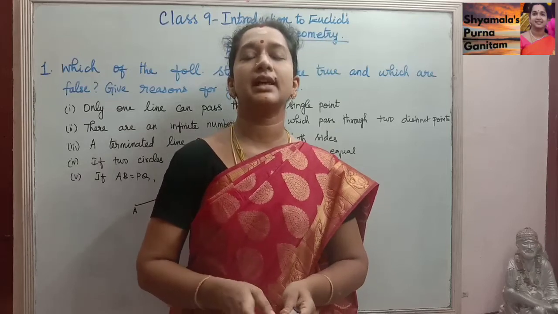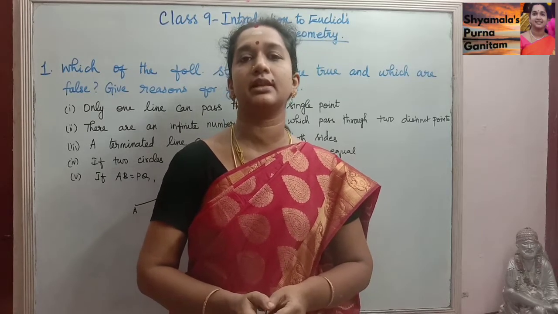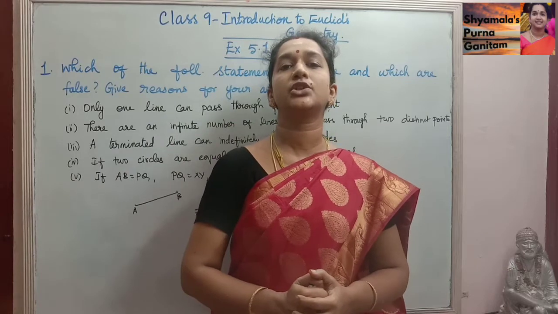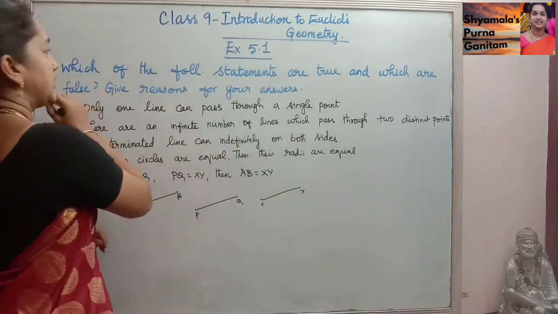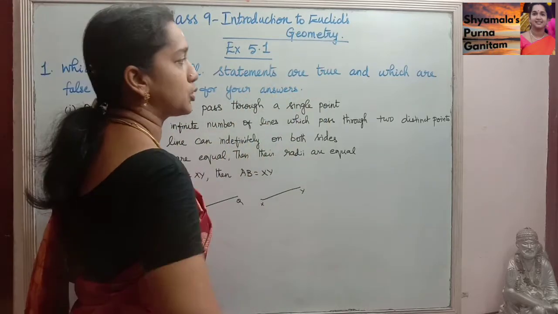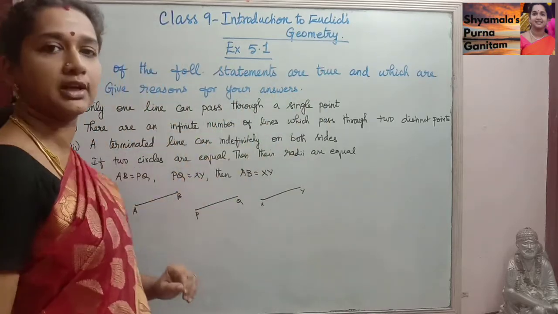Good morning students. In this class I will be doing class 9 CBSE syllabus, 5th chapter, Introduction to Euclid's Geometry. Exercise 5.1. First one is: which of the following statements are true and which are false? Give reasons for your answer.